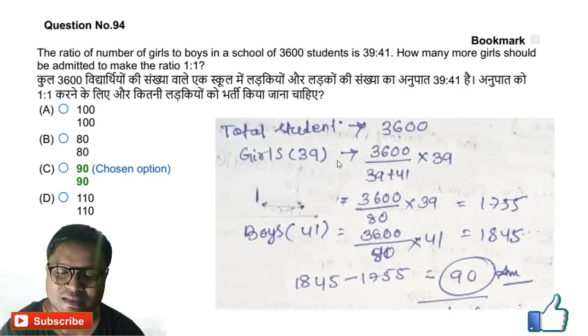So 3600 divided by 39 plus 41, because the total ratio is 39 plus 41, 80. So here the girls come to 1755 and boys come to 1845. If you subtract 1845 minus 1755, the answer comes to 90. So option C is the right answer for it.